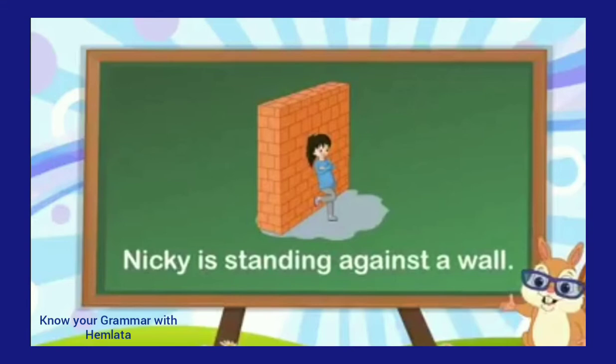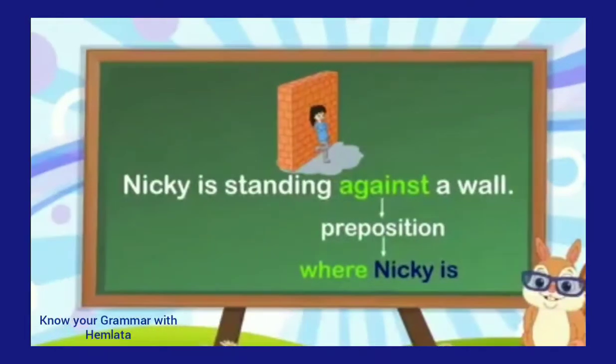Like Nikki is standing against a wall. Here you can see in the picture Nikki, a girl, is standing against a wall. Then you can see that the preposition refers to a wall. A wall is a noun. So the preposition is used before the noun, that is, against is a preposition.